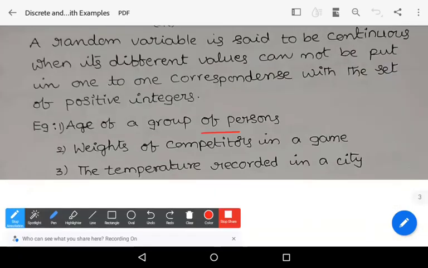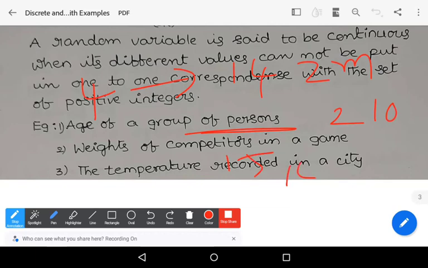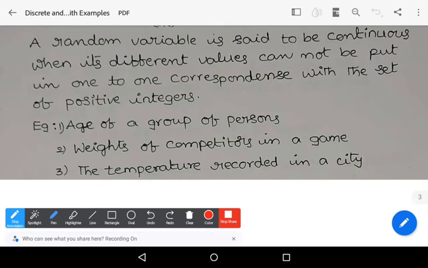Age of a group of persons. Age of a group of persons, always not necessarily a positive integer. The age may be different from year, from person to person, from minute to minute, from second to second, from days to days. It means if there are 4 people, they have different ages with days, with months, like 14 years, 2 months and 2 days and 10 hours, or 14 years, 4 months and 2 days, like that. So age may be, it all continuously changes.